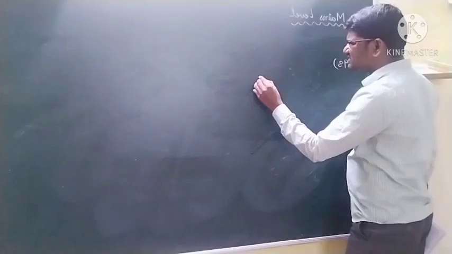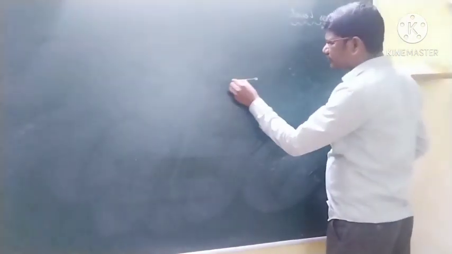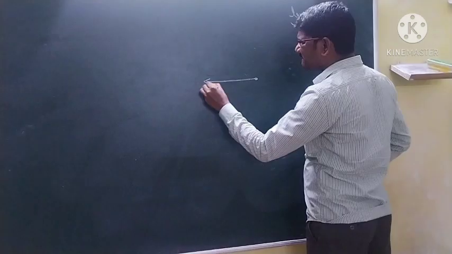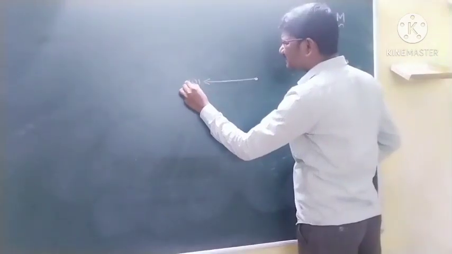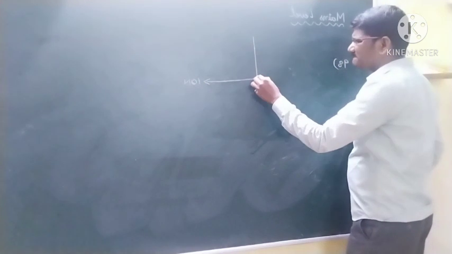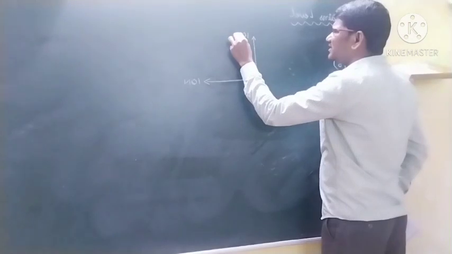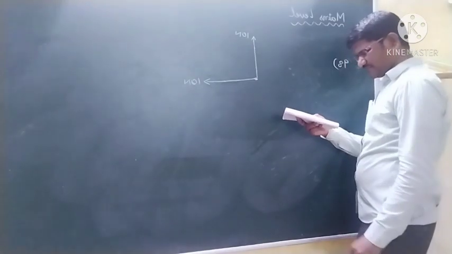So this is a point. So this is one force, 10 newtons. This is another force, it is also 10 newtons.